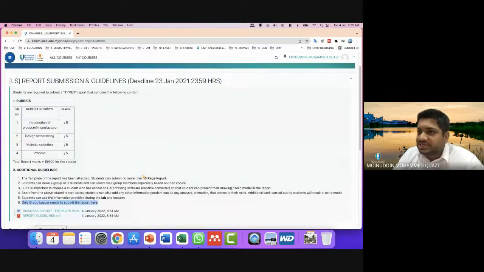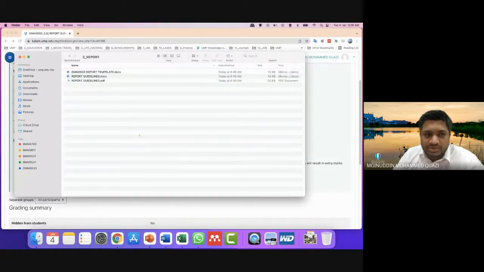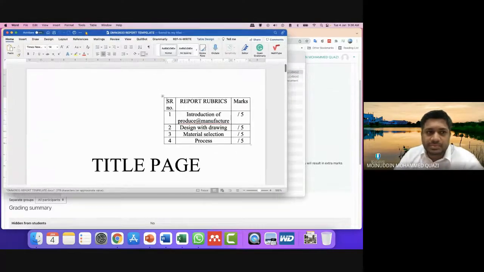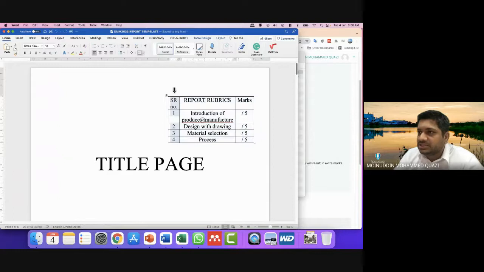So what you guys need to do is open this report template, DMM2633 report template. Okay, so you can go and open the report template. When you open the report template, on the right hand side corner is the rubrics. Okay, and students do not need to select the rubrics. Only the teacher will fill the rubrics. So you don't need to fill the rubrics.